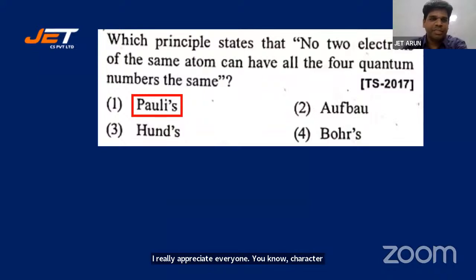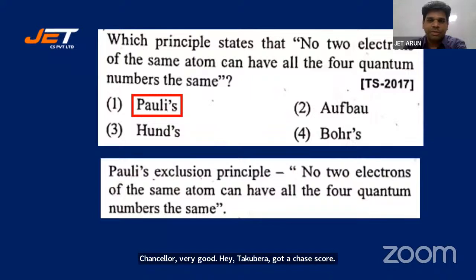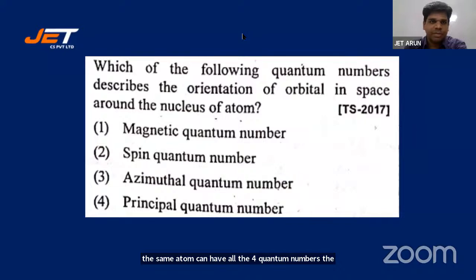Very good. But if you go wrong, correct yourself. All right, let's go ahead. Pauli's exclusion principle states no two electrons of the same atom can have all the 4 quantum numbers the same. All right, let's go for the next one.